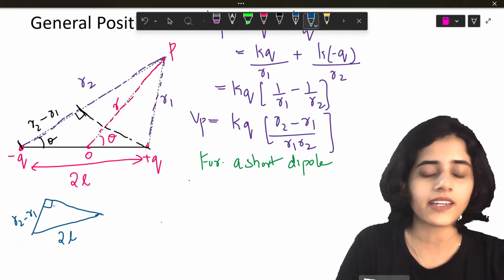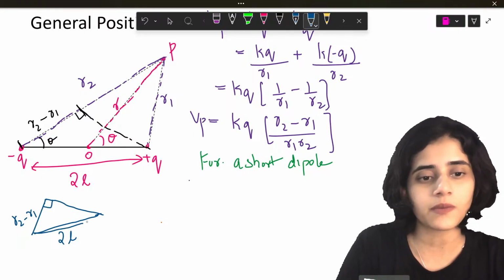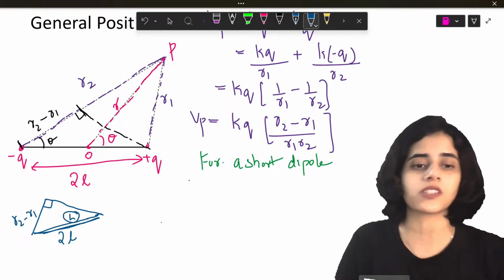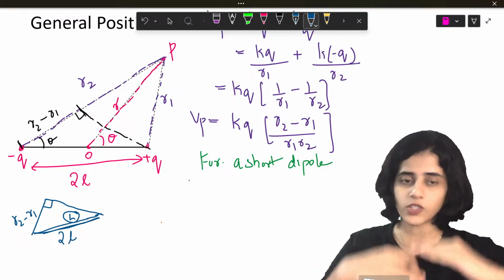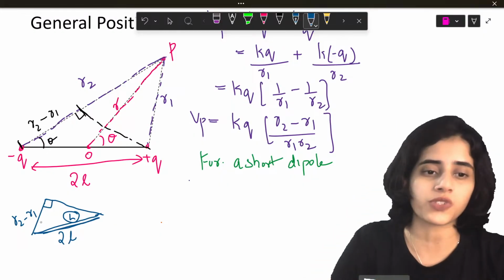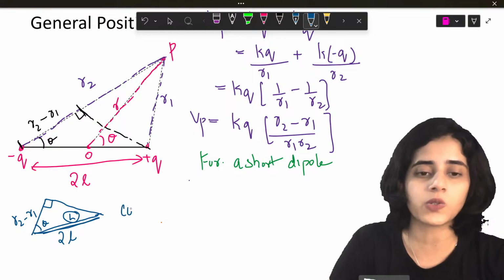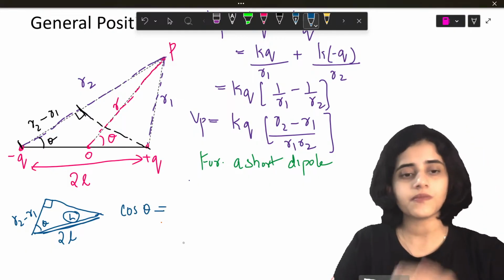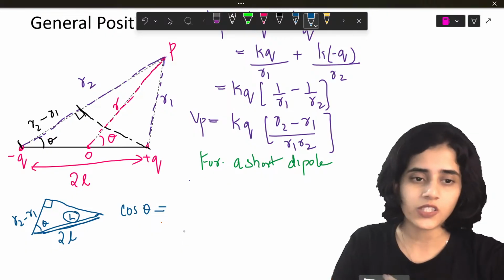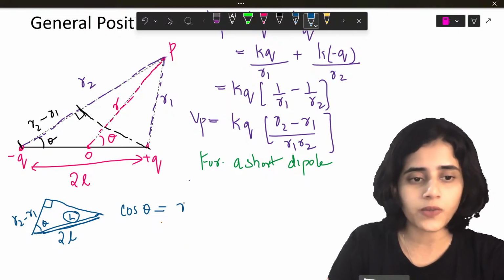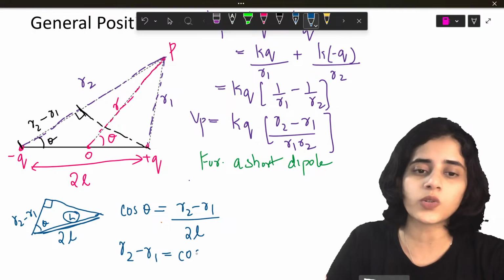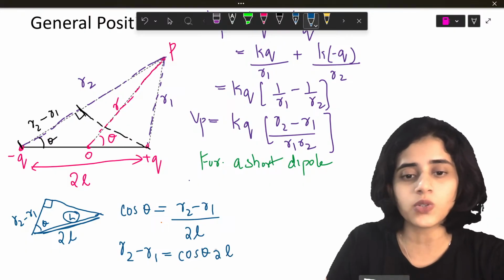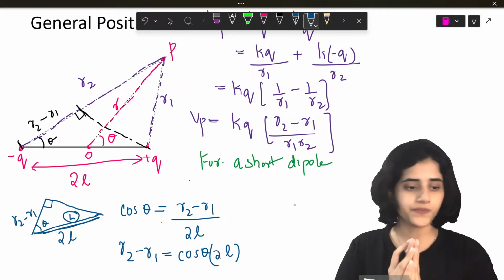And this side I have to find out. So this is the hypotenuse. Hypotenuse is always the side opposite the 90-degree angle. Whichever side is opposite the 90-degree angle, that is the hypotenuse. So if this is theta, cos theta will be adjacent side by hypotenuse. What is the adjacent side? R2 minus R1 is the adjacent side, and the hypotenuse is 2L. So from this I get R2 minus R1 is equal to 2L cos theta. Okay?